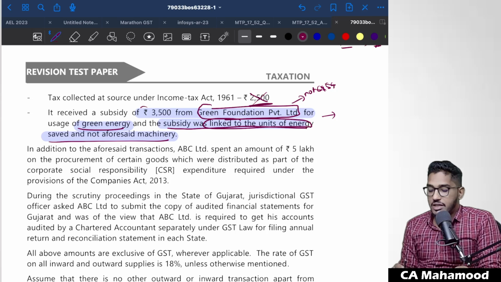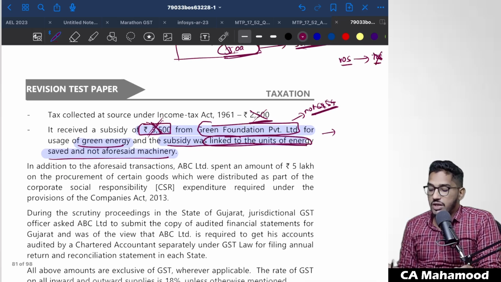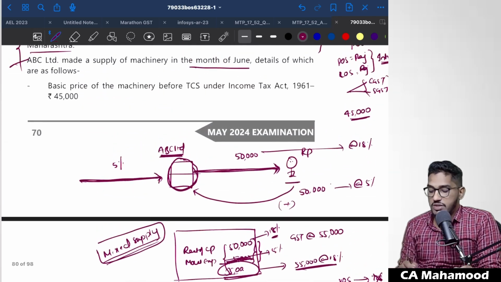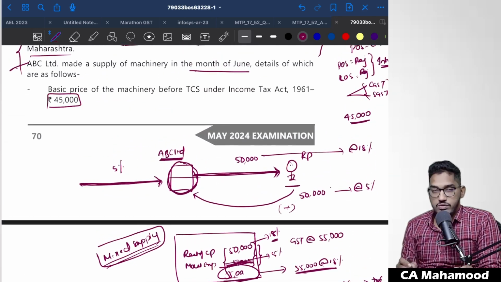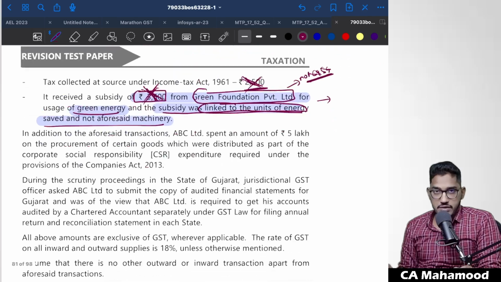So can you add that 3,500 rupees of subsidy to the value of supply? No, that also you should not do. It would have been received from other than central government or state government, but it was not linked with the price. That's why we should not add this. So we will not even add this TCS. We will also not add this subsidy. So what will be the value of supply of this machinery? The value of supply of machinery will be only 45,000 rupees. Neither this TCS will be added nor this subsidy will be added.